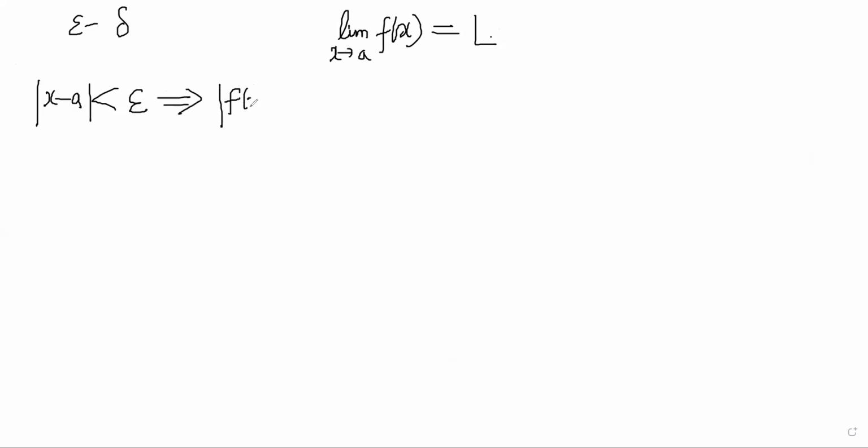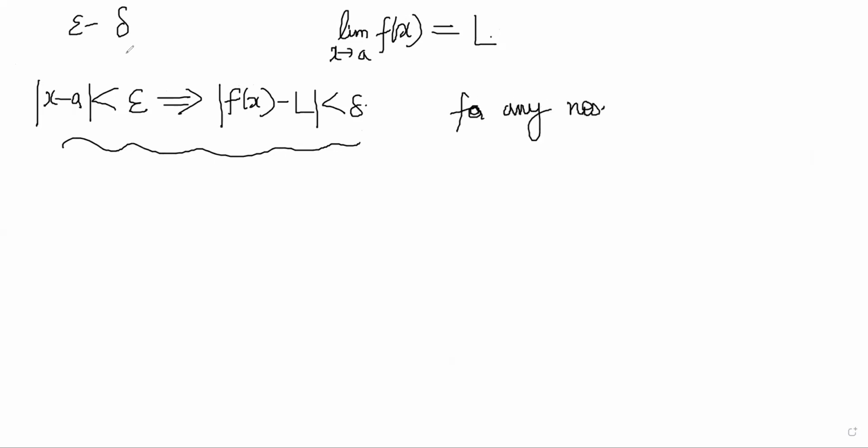It is just a nice mathematical way of saying that limit x tends to a, f(x) is equal to L. Basically, it depends on the fact that mod of x minus a is less than this should imply that mod of f(x) minus L is less than this. If you can always find these two numbers such that this is true for any numbers, then the limit exists.